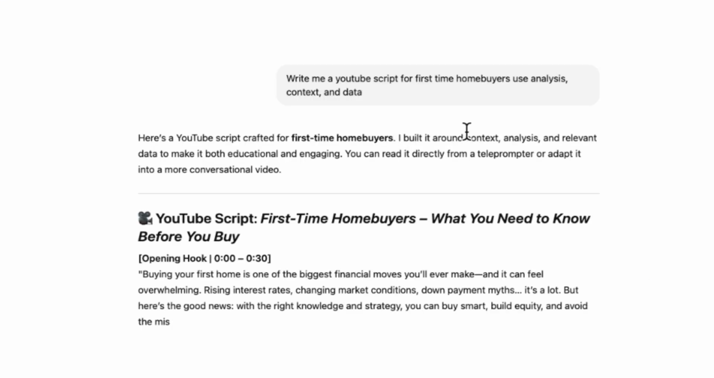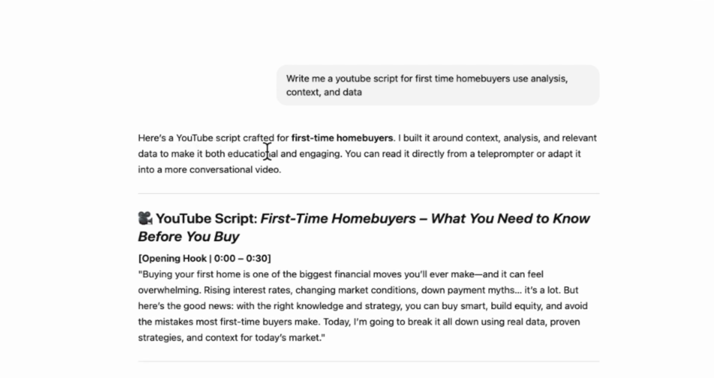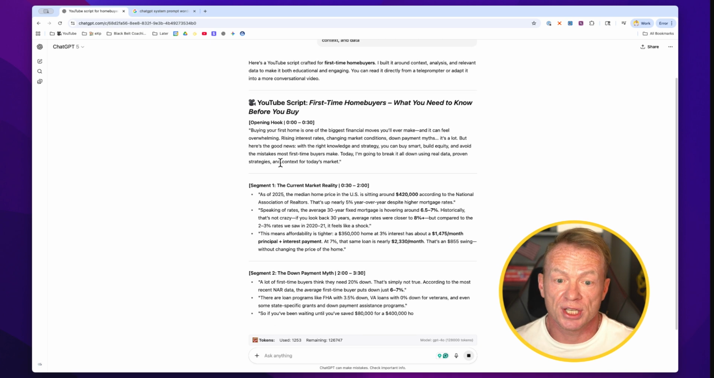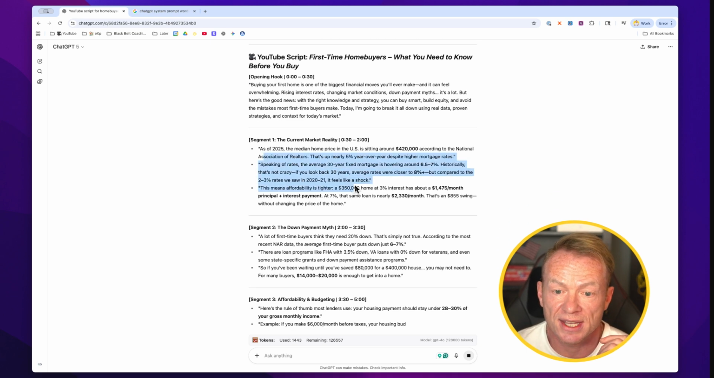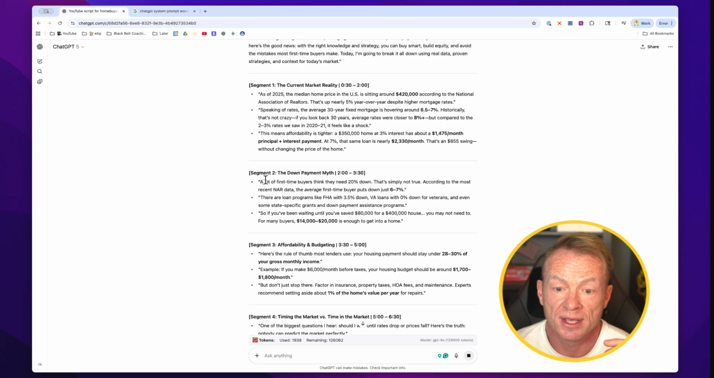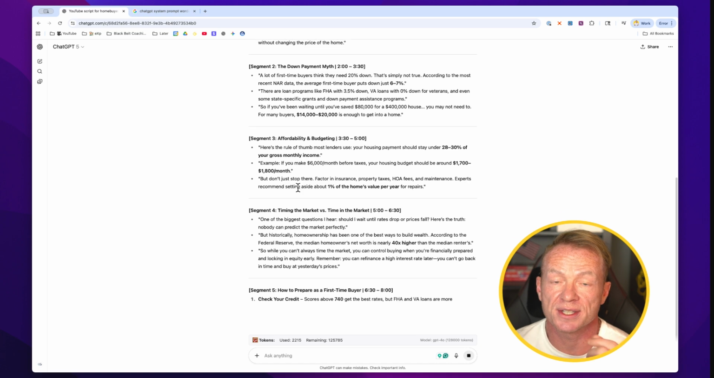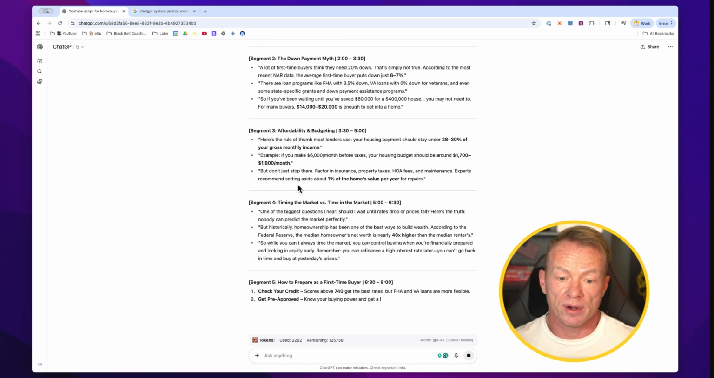And you can see from it, "I built around context, analysis, and relevant data to make it both educational and encouraging." So look here, we've got so much more just from this one change. Look what it's doing. It's giving us data on the market. Now, it still doesn't know that we're in Denver. It hasn't thought about this. It's talking about data from NAR. Look how much more information it's giving us that is way more helpful for a video script.